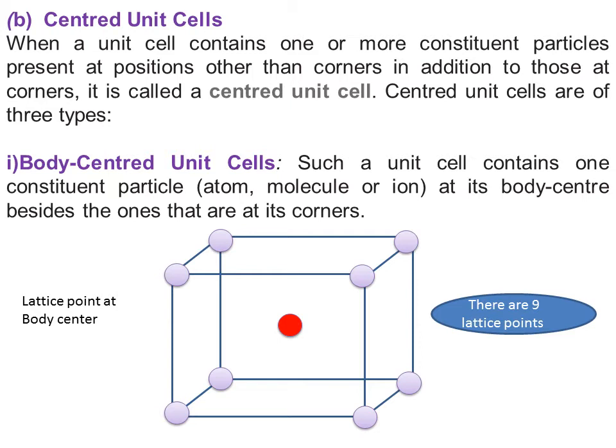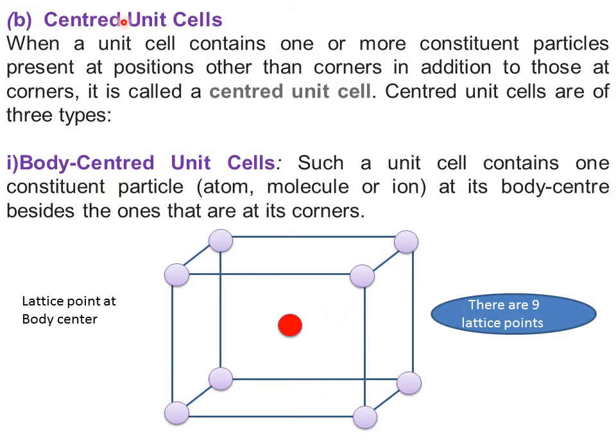Centered unit cell in the sense, just understand, when a unit cell contains one or more constituent particles present at positions other than corners in addition to those at corners, it is called a centered unit cell. Centered unit cells are of 3 types. Understand this statement, dear student. Centered unit cells, in the sense, it is a type of unit cell in which, along with the lattice points present at the corners, there are few more lattice points present in any of the free spaces in the unit cell, dear student.